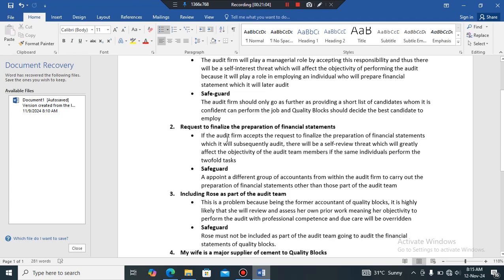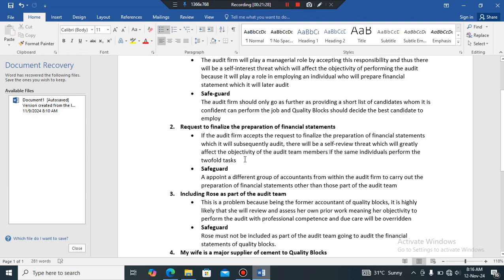Then, point number 2, request to finalize the preparation of financial statements. Why is this a problem? If the audit firm accepts the request to finalize the preparation of financial statements, which it will subsequently audit, there will be a self-review threat which will greatly affect the objectivity of the audit team members if the same individuals perform the twofold tasks.